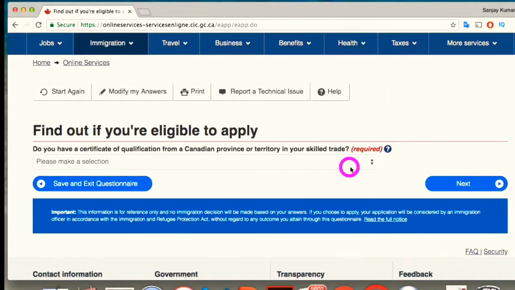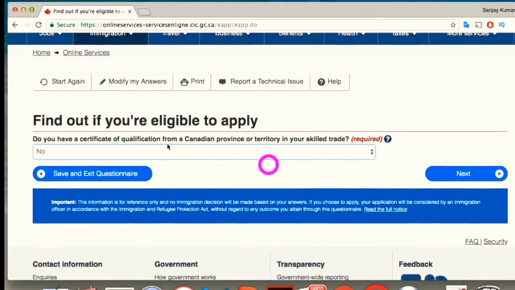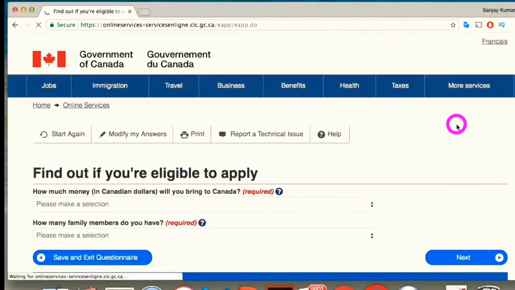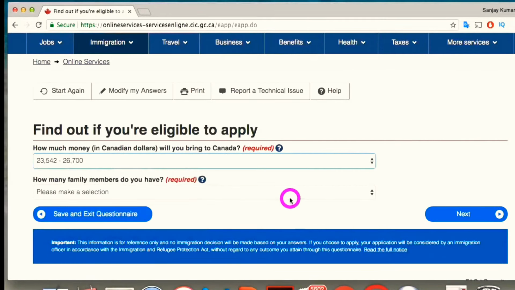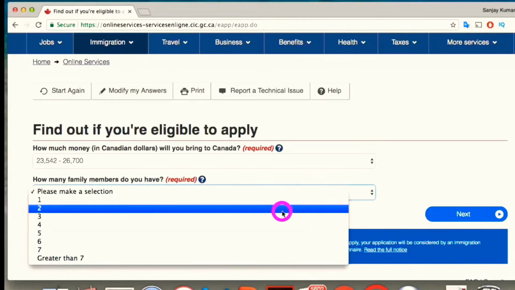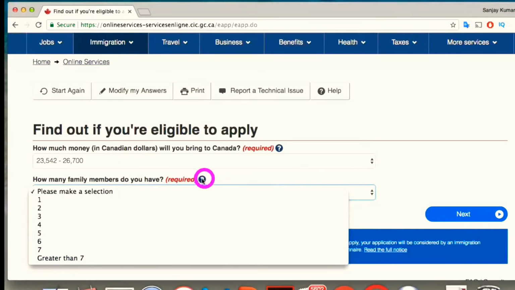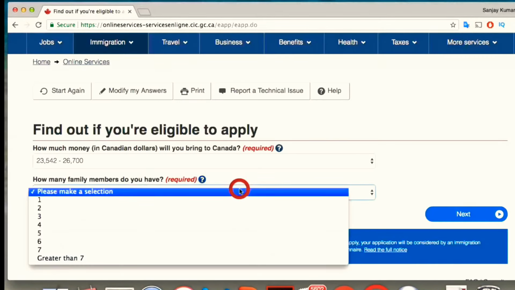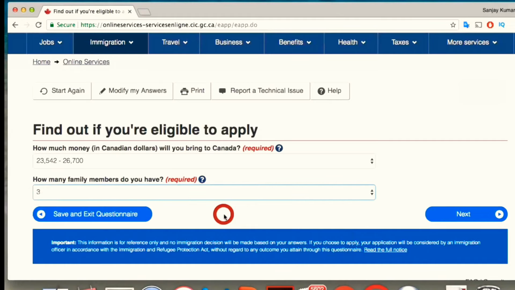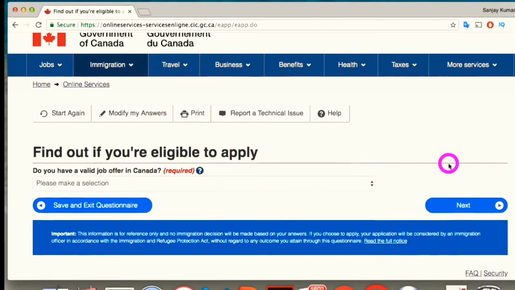The next question is about your qualifications. If it is from Canada, your answer will be yes, and if it is not, no. The next question is about proof of funds, that is, how much money you're bringing to Canada, and that all depends on the number of family members, including you. For example, if it's only you coming to Canada, you will enter just one. And if your partner or spouse is also coming with your kids, then you need to enter the number accordingly, and then press next. The link for proof of funds is in the description box, just for your reference. So guys, go there and check how much money is required for how many members.